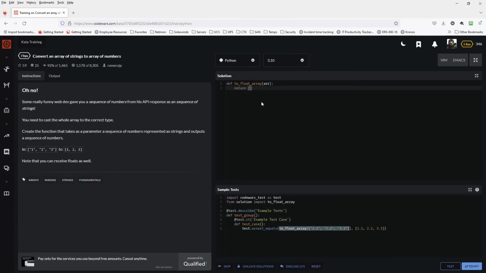Now, when we do a for statement, we want to put what we want to actually be returned at the beginning, I think anyways. So let me write the actual for statement first, and then I can hopefully remember where it goes. If we just say for i in r, because that's what it's being passed in as, for i in r, we want the float, or we want to convert i to a float, and that should keep it in the list format. Convert it to an integer or a float, and it should be that simple. I think that is all we need.